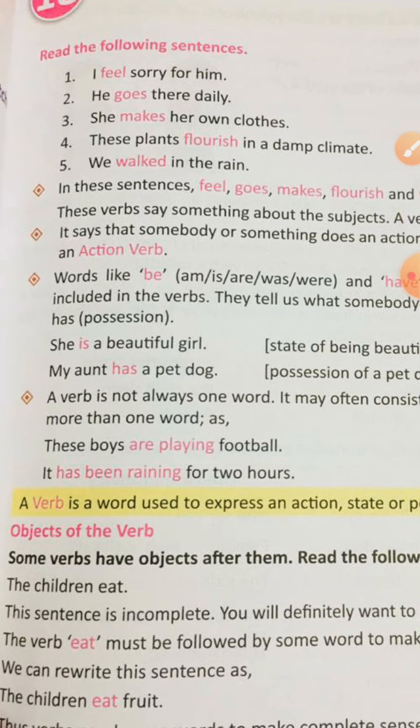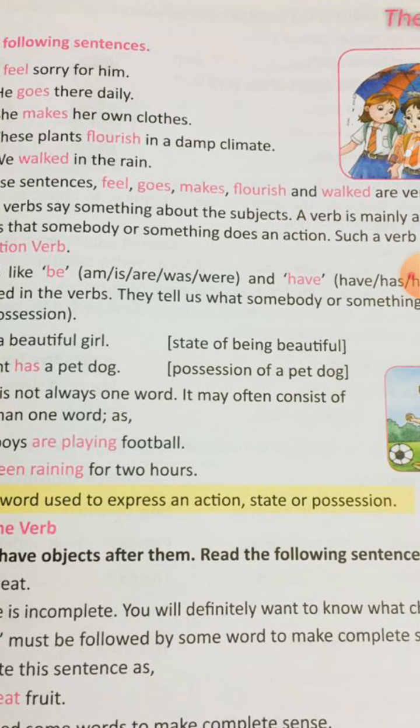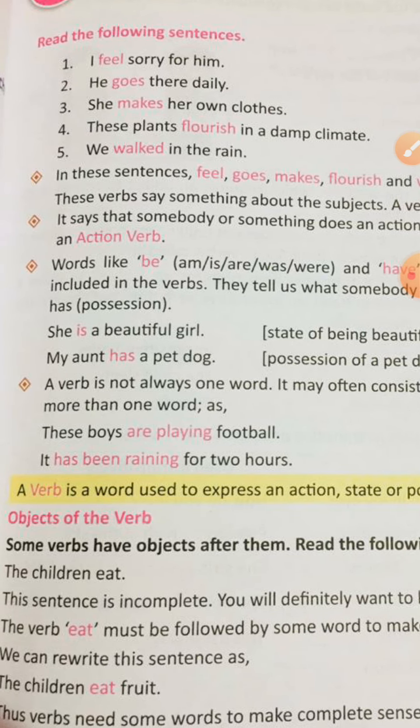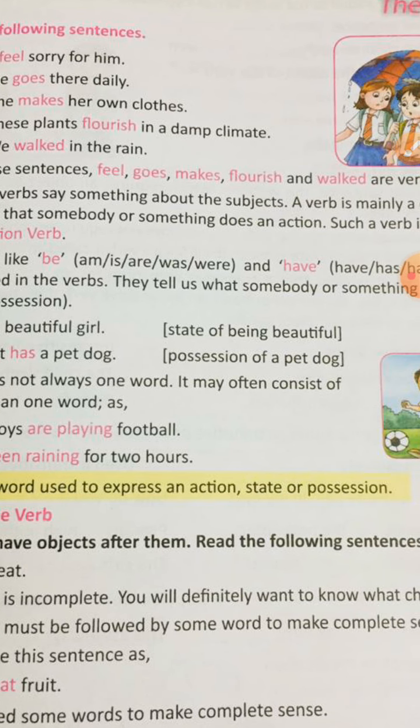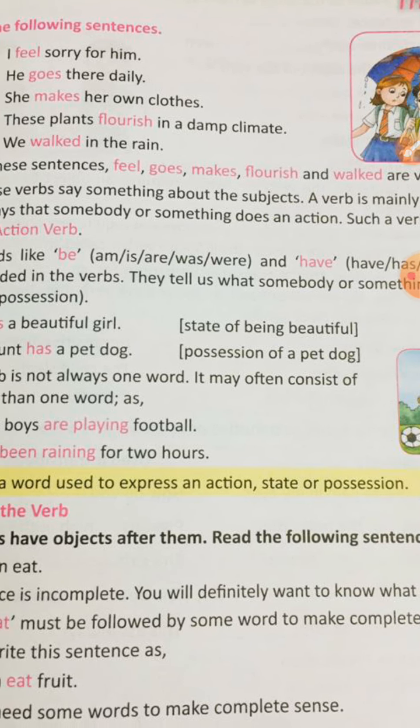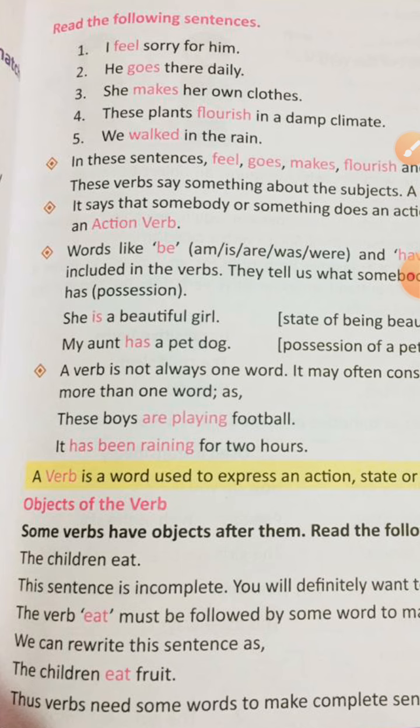For example, she is a beautiful girl. So state of being is beautiful, and my aunt has a pet dog. So possession of a pet dog. Okay, possession of a pet dog. So these are the things which we have studied in the definition. Now come to the thing like without an object. Okay, the meaning of that verb is incomplete, right? So for that we are going to study about the types of verb or kinds of verb.